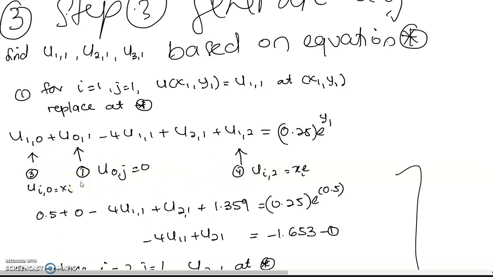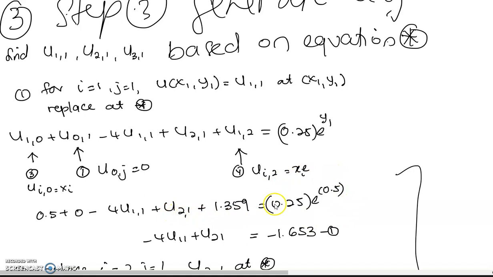the boundary condition and initial condition you need to use, the boundary conditions 1, 3, and 4, right? So for example, U10 is equal to Xi, X1. X1 is 0.5. U01 is 0, so you put 0, and then U12 equal to Xi exponent 1, so we put 1.359, to get the overall solution, but we don't know what U11 and U21 are.